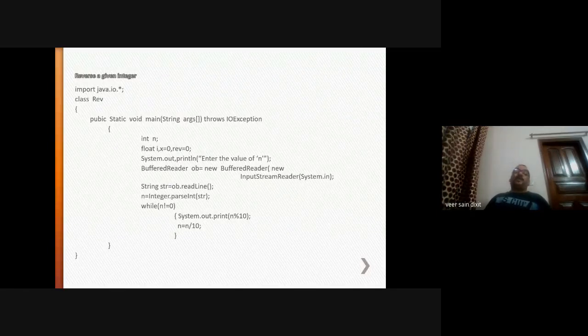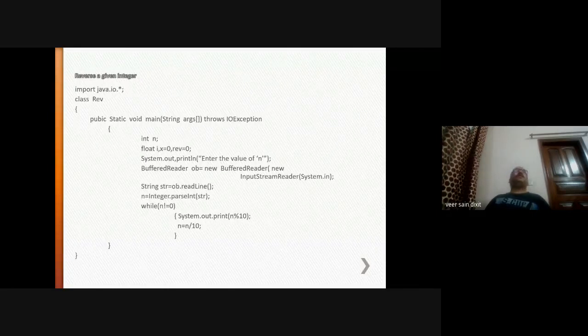The logic could be that whatever integer value is given to you, for example 1, 2, 3, if you divide 123 by 10, the remainder is 3. You will print that remainder value.